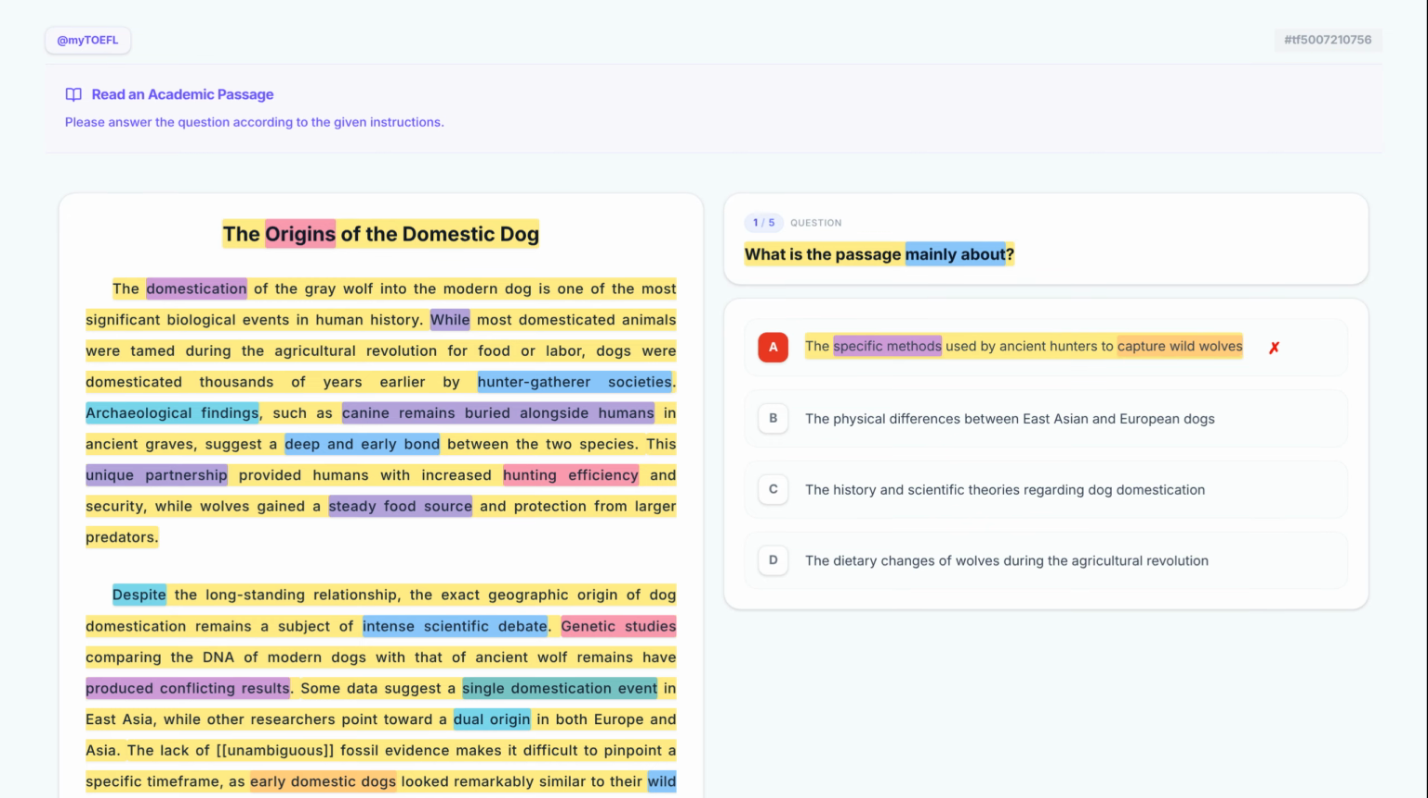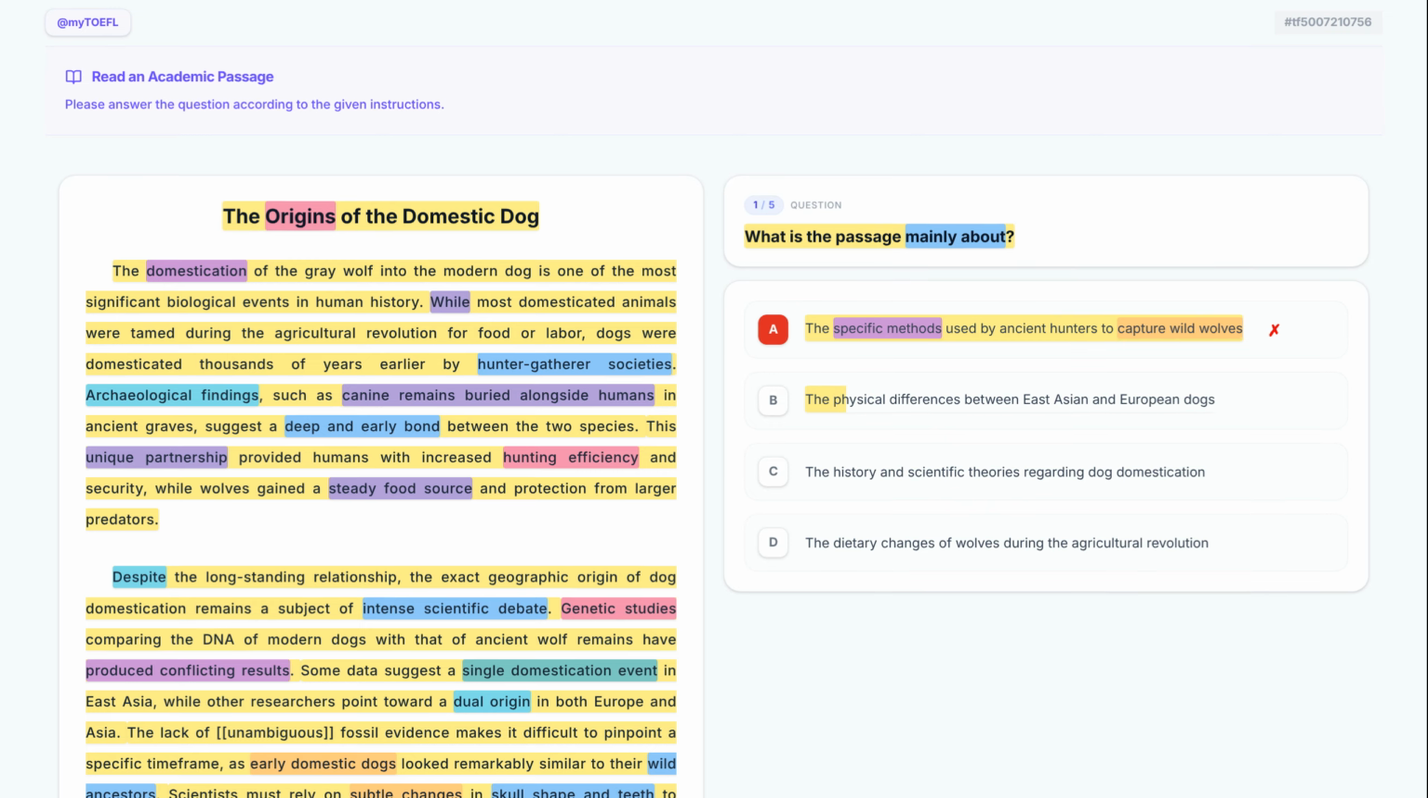Now, let's examine option B. The physical differences between East Asian and European dogs. Option B mentions physical differences between regions. While the text mentions East Asian and European origins as a debate, it doesn't spend the whole passage comparing their physical traits. This is a detail, not the main idea.